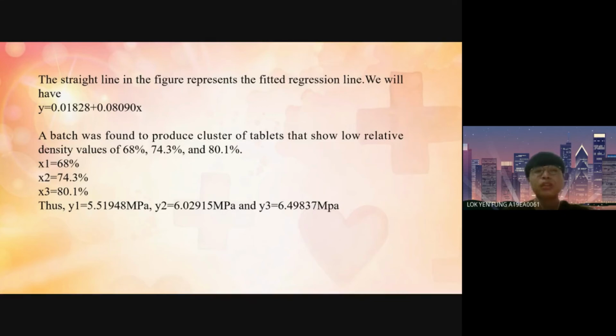A batch was found to produce a cluster of tablets that show raw relative density values of 68%, 74.3%, and 80.1%. Then I put them into x1, x2, and x3 and substitute into the equation. Thus, y1 equal to 5.51948, y2 equal to 6.02915, and y3 equal to 6.49837 respectively.